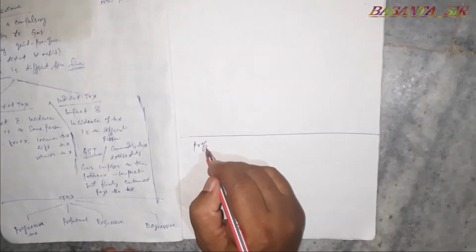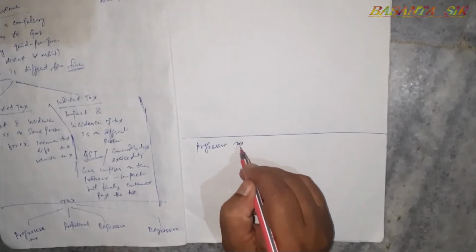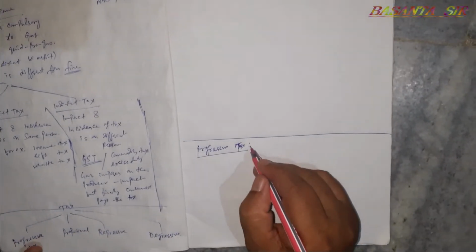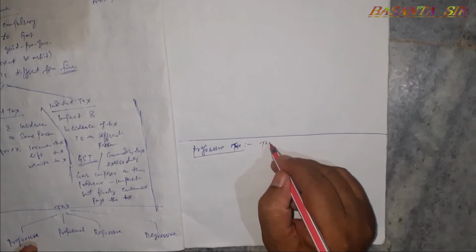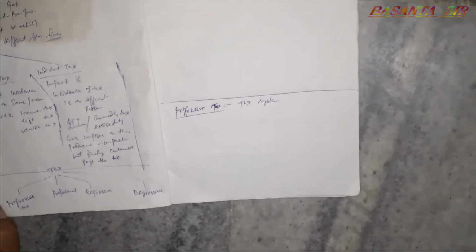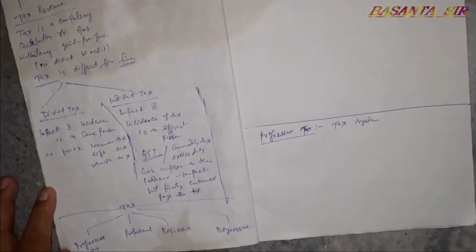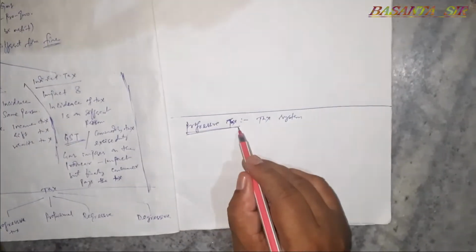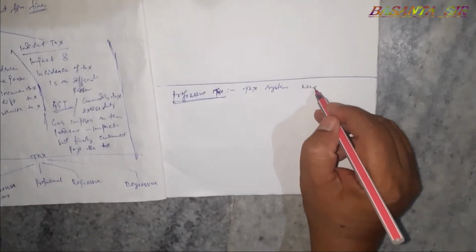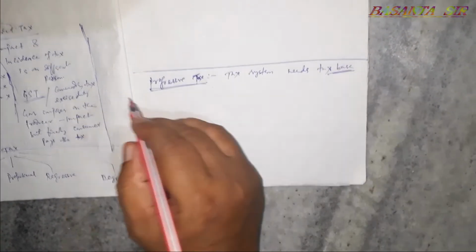These four, progressive, proportional, regressive, digressive, are four systems of tax. Direct tax and indirect tax are types of taxes. Progressive tax or tax system needs tax base for explanation.